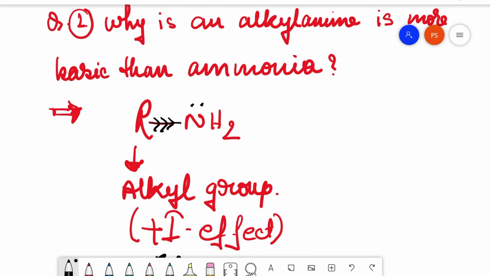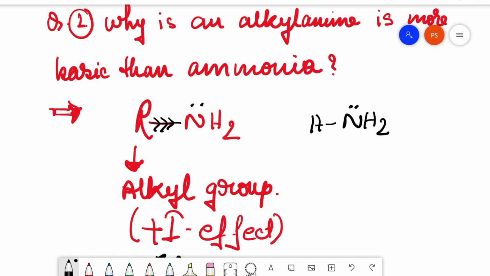So as a result, the nitrogen in this amine functional group becomes much more electron dense compared to a normal ammonia molecule, where no such pushing of electron density can be observed from the hydrogen atoms.